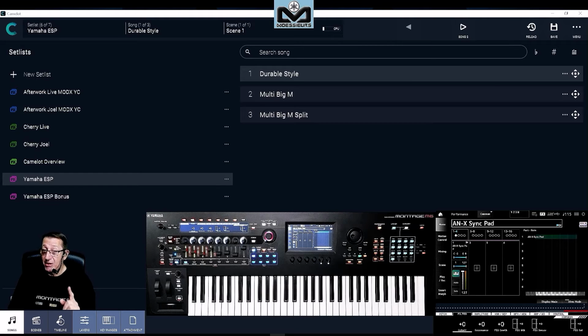You have scenes on Camelot, but you can control scene memories from the Montage M, or scene memory for ESP, at the same time if you want for the two. And you can do some great things with Camelot Pro about that. So sit all along the video.